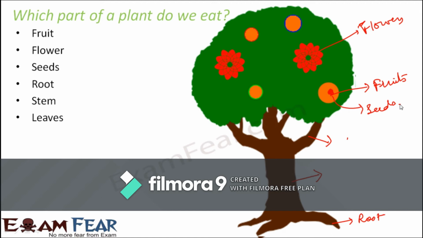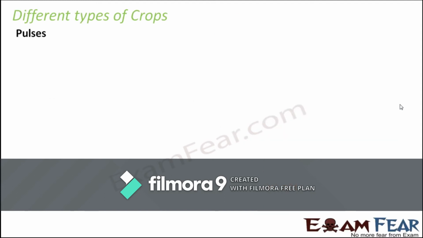Now the question is, when we receive our food items from plants, which part of the plant are we actually eating? Is it the fruit, or the seed, or the root, or the stem? So now we will look at various examples of food items which we receive from plants, and we will see which part of the plant that particular food is. Look at different types of crops.